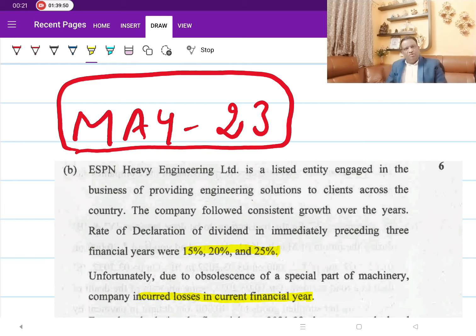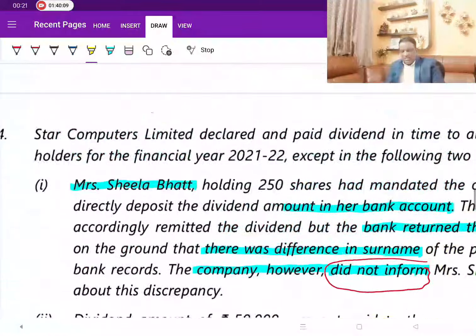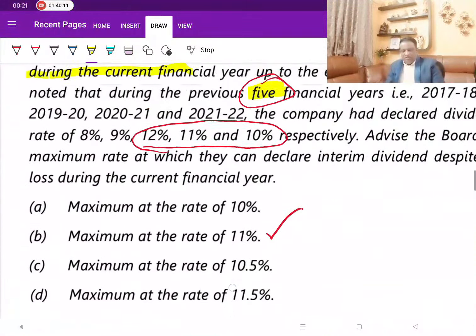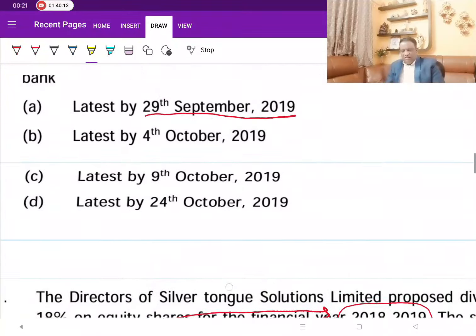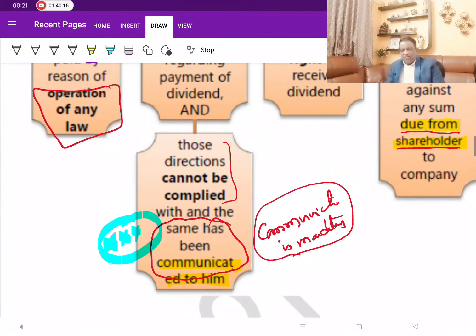And the third and most significant point: interim dividend despite having losses. Interim dividend can be declared despite having current year losses with one condition, that the maximum dividend rate shall not be more than the 3 years average. So when you revise, look at the exceptions for Section 127, where the penal provisions are not applicable.